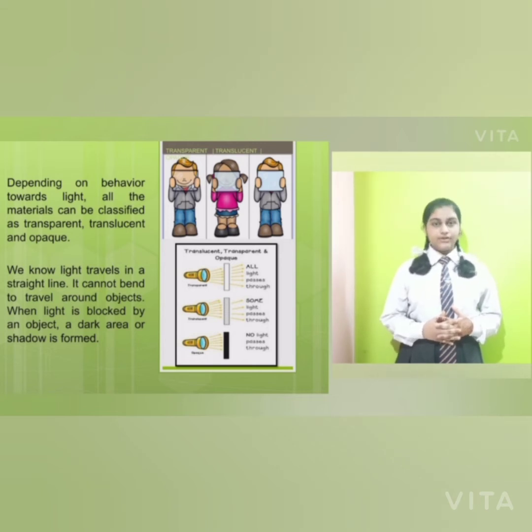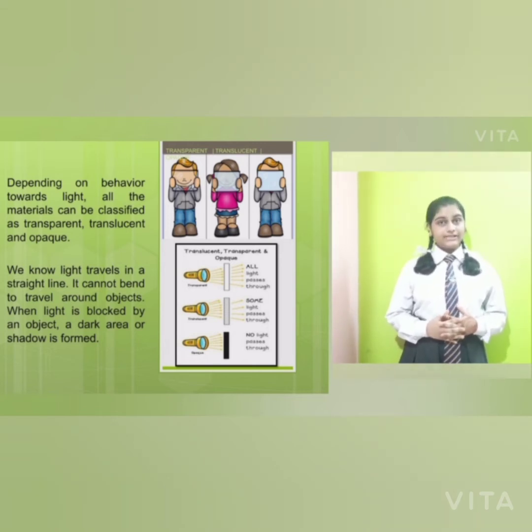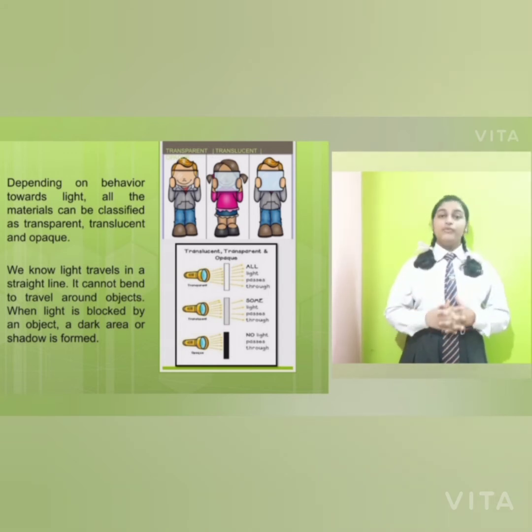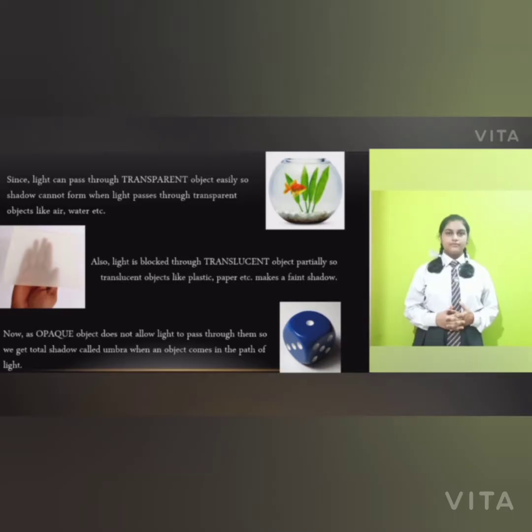Depending on behavior towards light, all the materials can be classified as transparent, translucent and opaque. We know that light travels in a straight line. It cannot bend to travel around objects. When light is blocked by an object, a dark area or a shadow is formed.